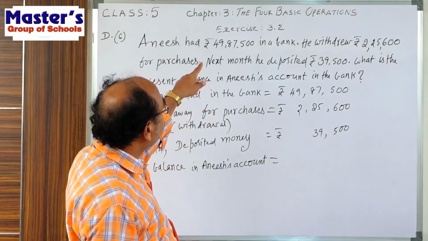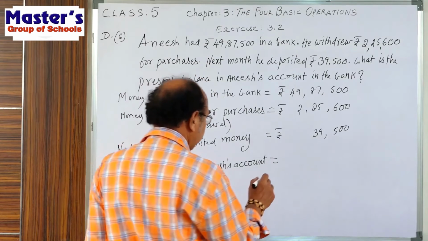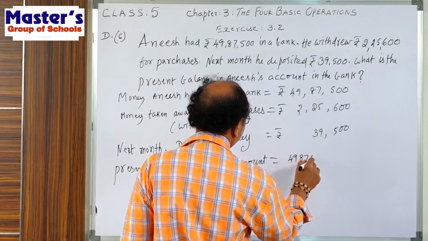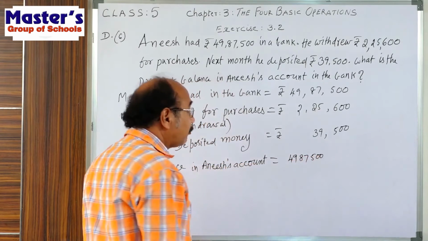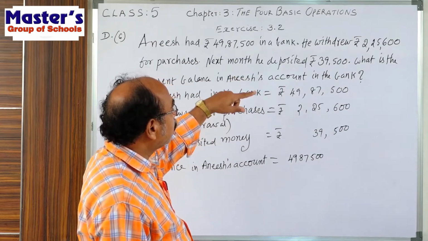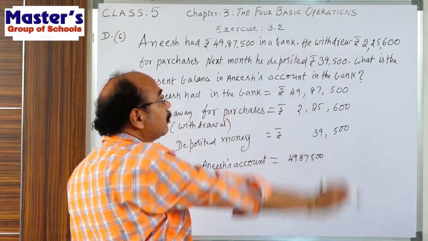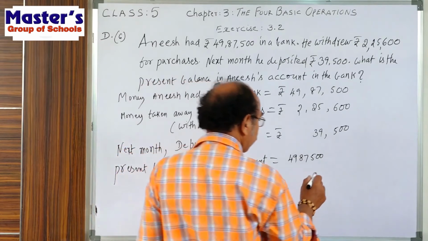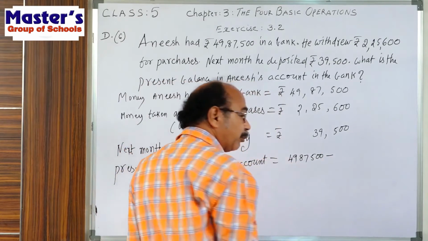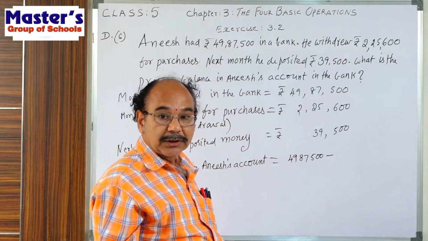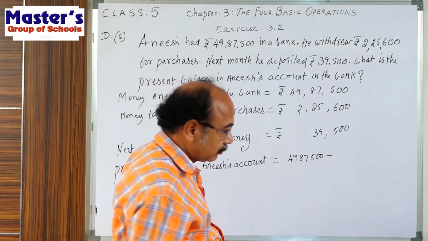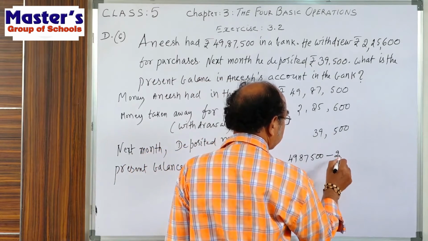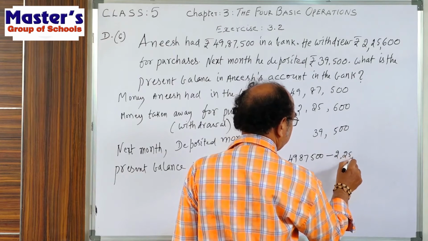In the very beginning how much is there? 49 lakhs 87,500 is there. From this, how much amount was taken back? Withdrawal, how much withdrawal? 2,25,600. Withdrawal, that's why we put minus, because he is taking back for purchases. Minus 2,25,600.